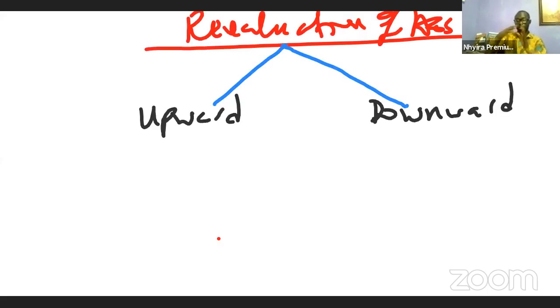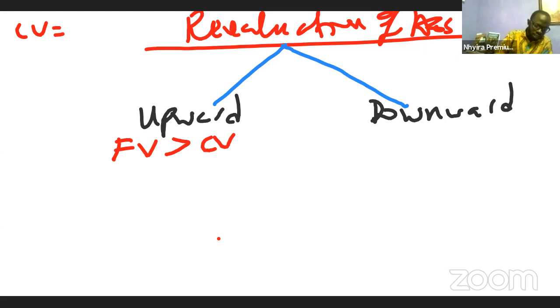Okay. Now, what is upward revaluation? The first time we revalue the assets, there is an upward revaluation. There is an upward revaluation when the fair value of the asset is greater than the carrying value of the asset. So in our books as a company, we have depreciated the asset, and the carrying amount is, say, 25,000.